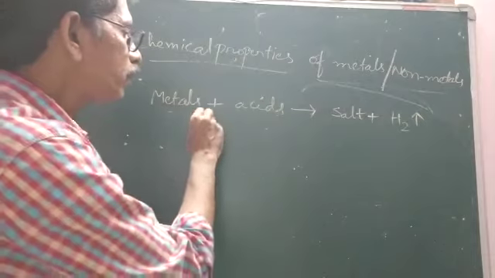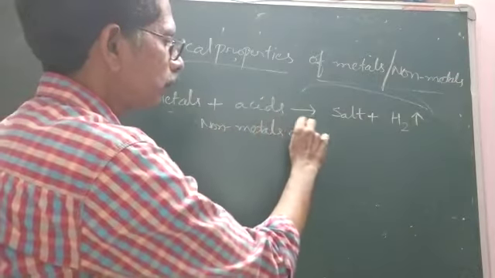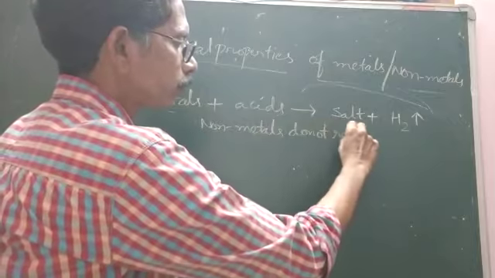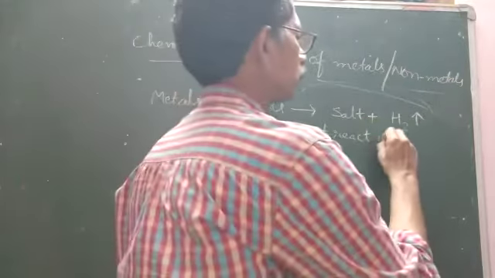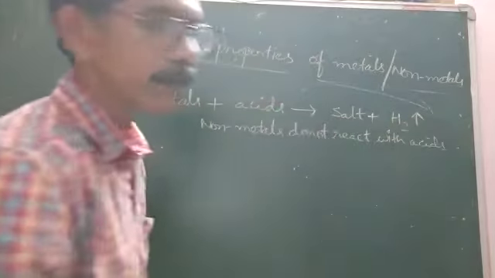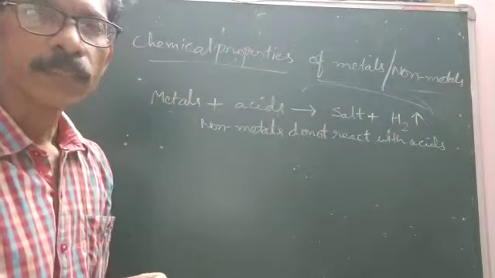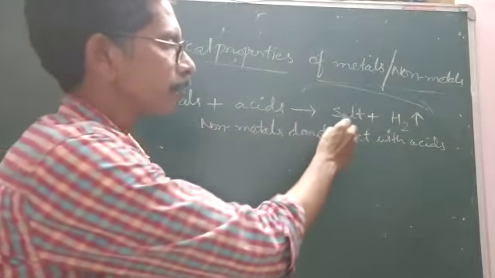But non-metals do not react with acids. Metals react with acids to liberate hydrogen gas with the formation of a salt.